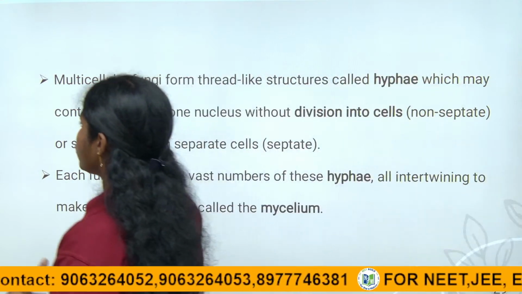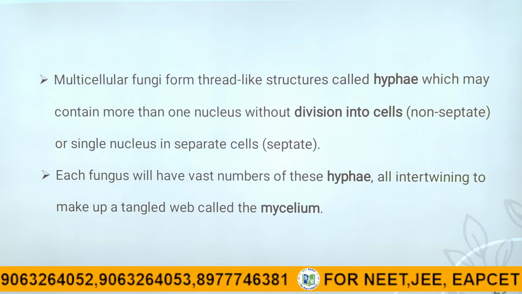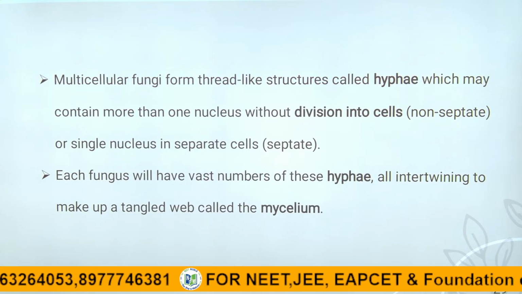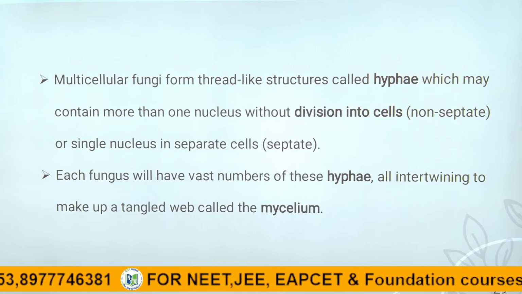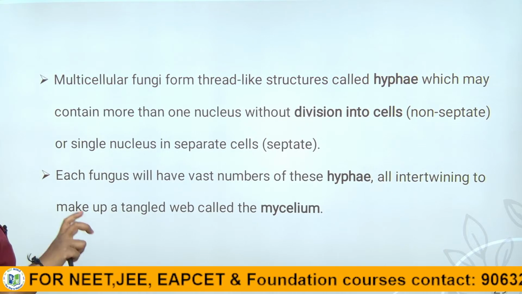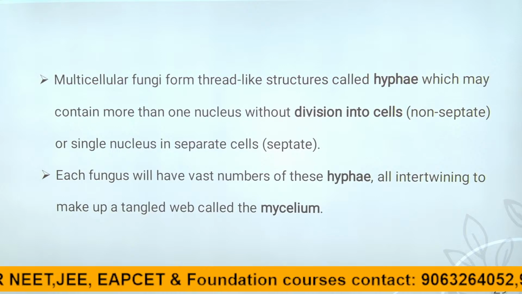There are two types, unicellular and multicellular. Unicellular examples are yeast and mildews. Coming to the multicellular, mushrooms and rhizopus are multicellular fungi. They have thread-like structures called hyphae, which are twisted together. The collection of hyphae we call mycelium.